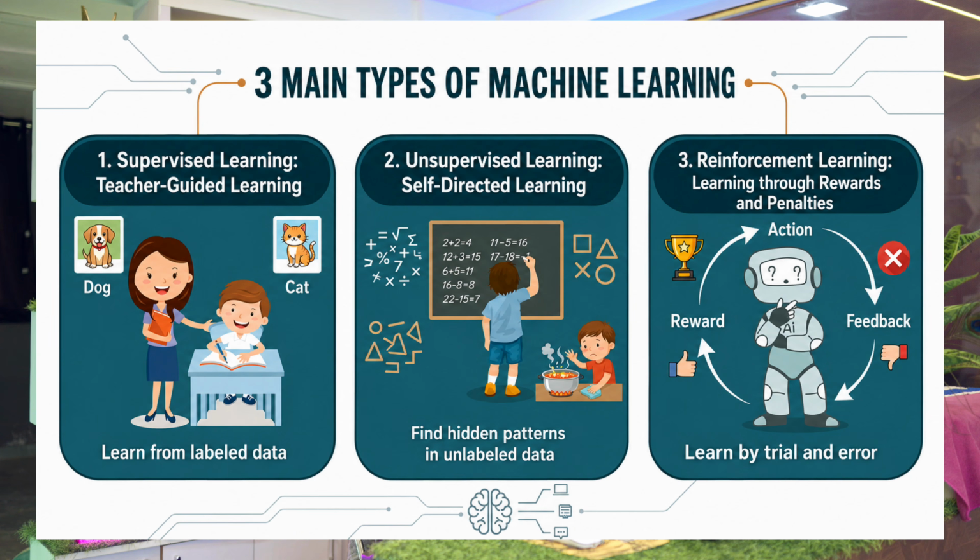Machine learning has three main types, or we can say three ways to teach the machine. First way is supervised learning, where a supervisor is present to guide the learning process. Second is unsupervised learning, where there is no supervisor. And third is reinforcement learning, where the machine learns through trial and error.